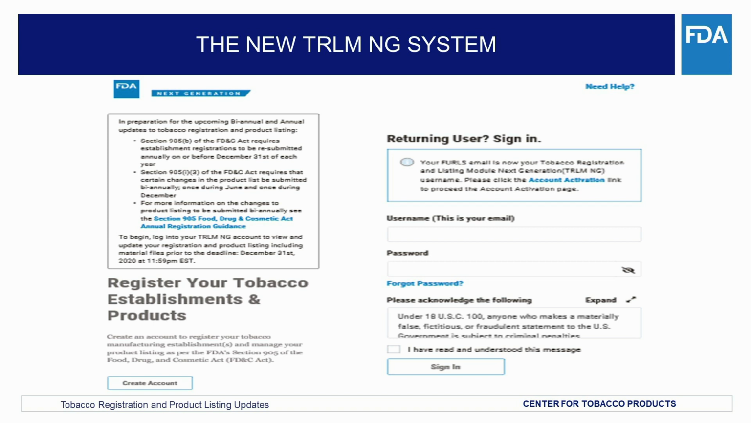TRLM-NG has been modernized to streamline the process for registering and updating registered establishment and product listings. The TRLM-NG landing page gives tobacco industry users access to TRLM-NG so that they can create an account and register their establishments and list their products. Additionally, TRLM-NG allows users to provide information about registration and product listing updates. If users experience an issue, there is a Need Help web link on the top right-hand corner of the landing page that contains downloadable resources, such as TRLM-NG user guides, training videos, industry training videos, and TRLM-NG FAQs.